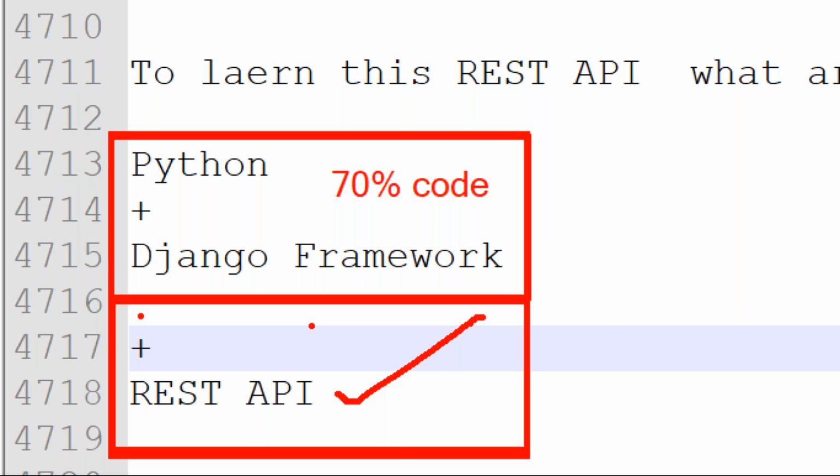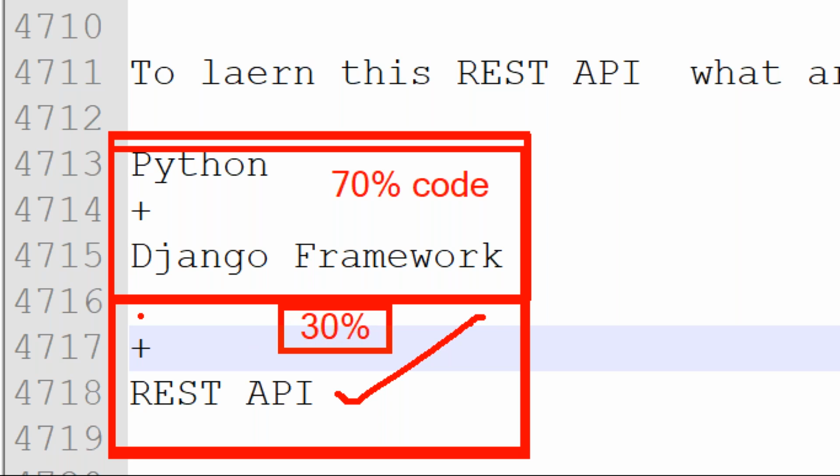Full-fledged application means 100% development is required. So 30% is waiting. The 30% of code is developed using this Django REST framework. Understand? So 70 plus 30 is 100. Only then are we going to deliver this product to the public, guys. Are you understanding this one? So without REST API, this piece of code is waiting.